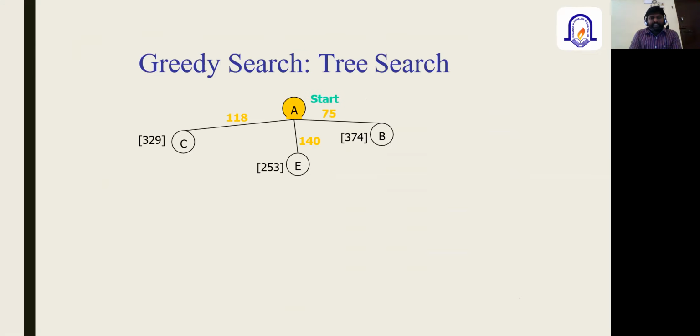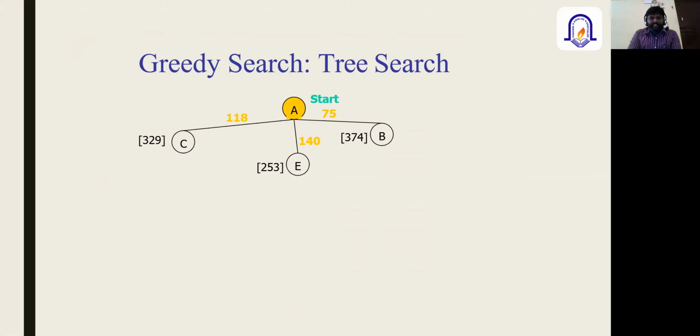When we start with the greedy searching technique, here we are going to consider the path cost. Path cost is the cost or distance which has to be traveled based on the values given in the graph, not based on the straight line distance. Make a note of it. It is completely based on the path cost.